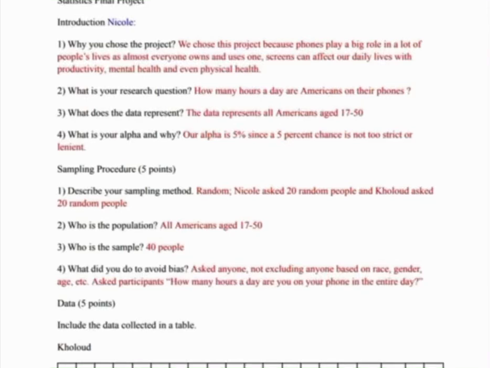We chose this project because phones play a big role in a lot of people's lives, as almost everyone owns and uses one. Screens can affect our daily lives with productivity, mental health, and even physical health. Our research question was, how many hours a day are Americans on their phones?